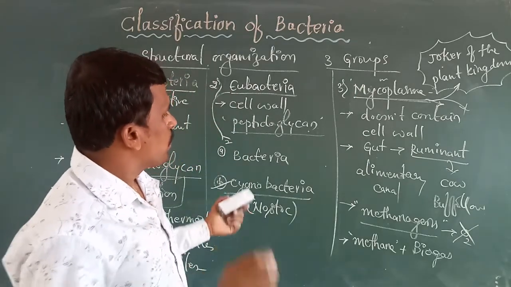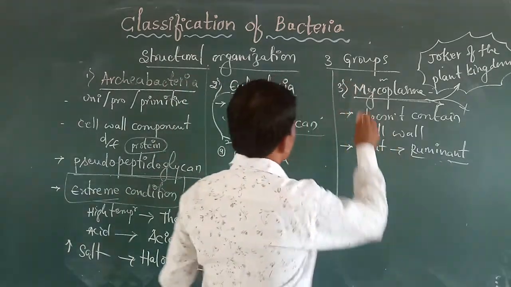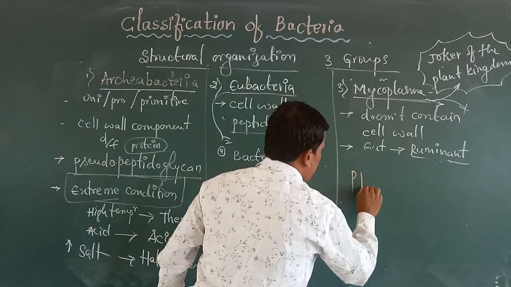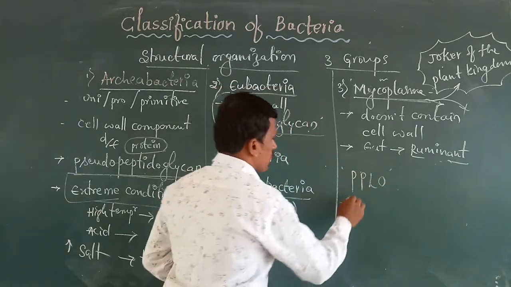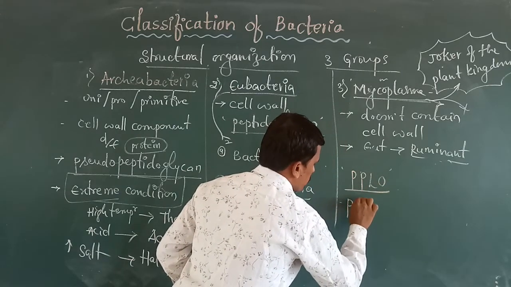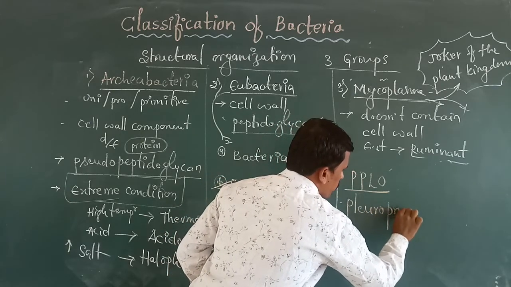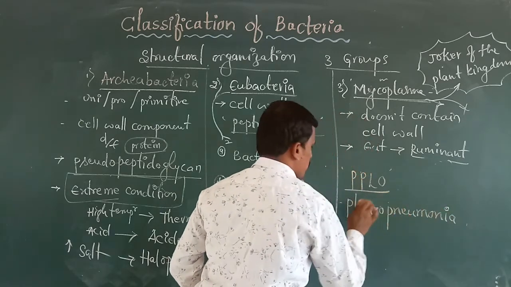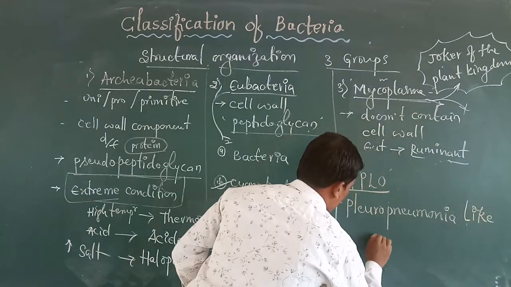And also one of the important concepts in this mycoplasma: we call them PPLO organisms. So the expanded form of PPLO: pleuro pneumonia like organisms.